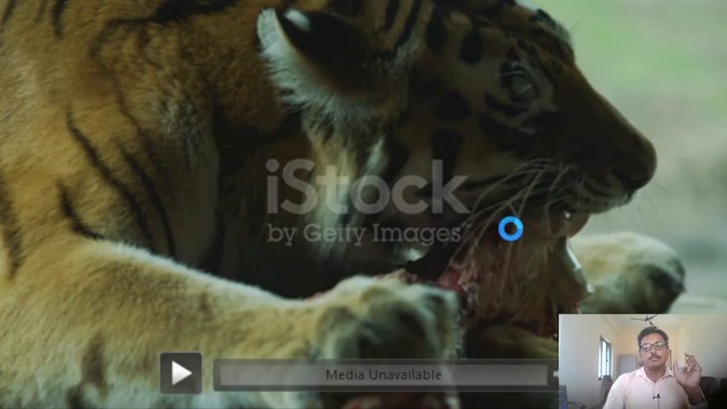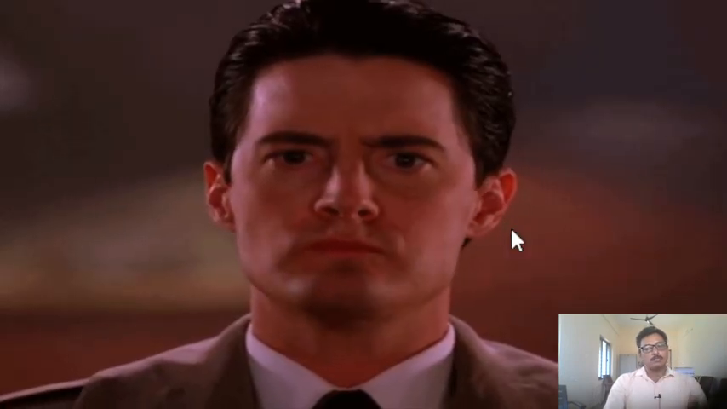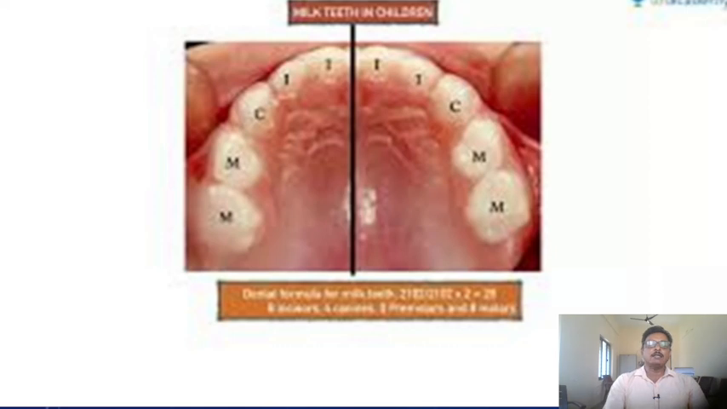Then we'll discuss the dental formula of the animals. What is the meaning of a dental formula? The dental formula is nothing but the table which shows the arrangement of teeth on the jaw of an animal. The table which shows the arrangement of teeth on the jaw of an animal is called the dental formula.